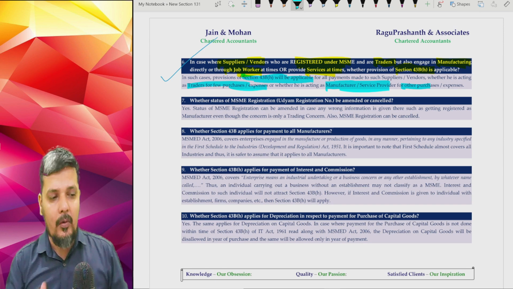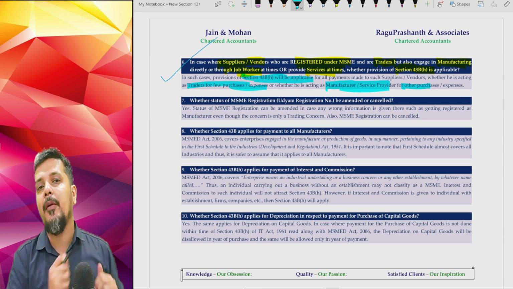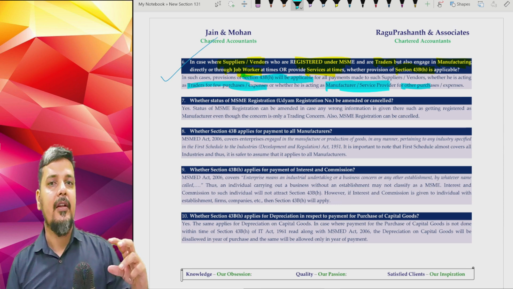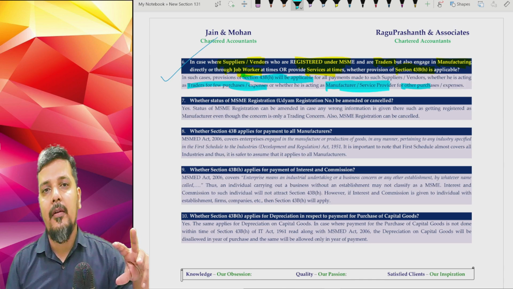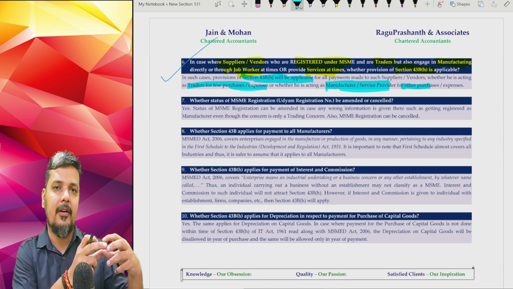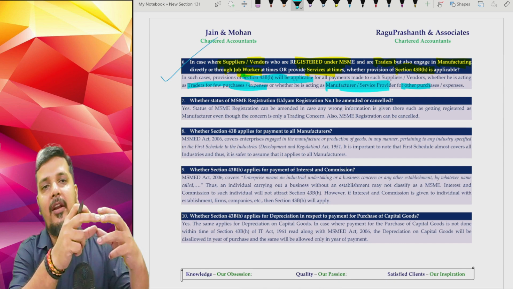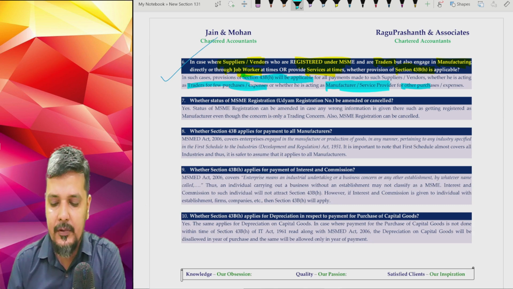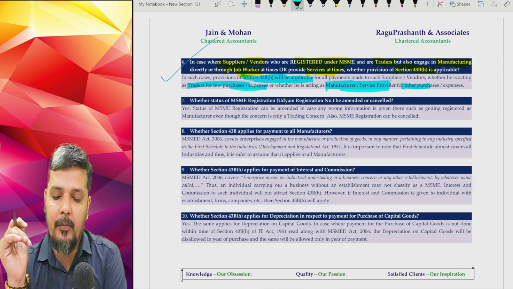Entire 1 crore. Even that 70 lakhs, I have to make the payment within 45 days or 15 days, because technically he is now a micro or a small enterprise. Now I cannot segregate what is the trading purchase or what is the manufacturing purchase, what was the item which was manufactured, then I purchased. No segregation. So that is again another very important point.